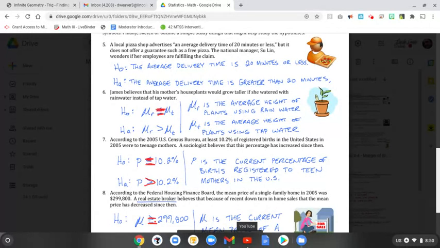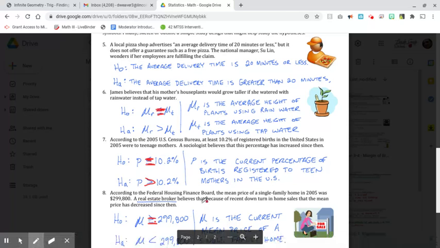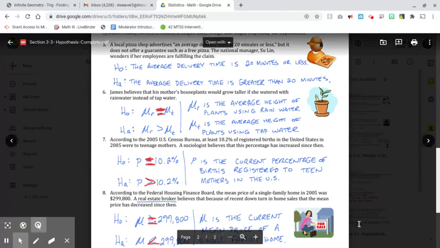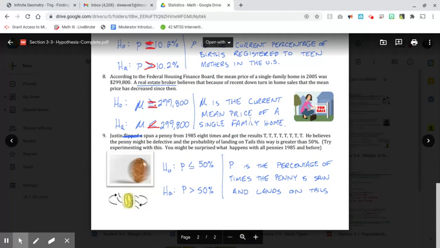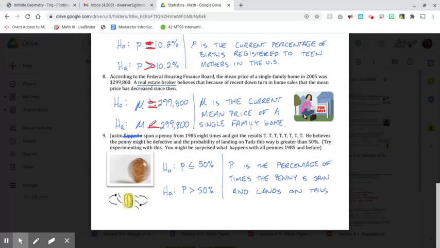A real estate broker believes that because of a recent downturn in home sales, the mean price has decreased since then. So he believes that it's now less than $299,800. And remember, the mean stands for the current price of a single family home. Right? So the mean is the current price of a single family home.